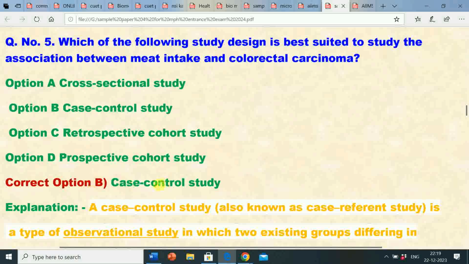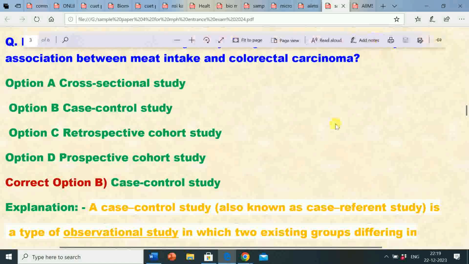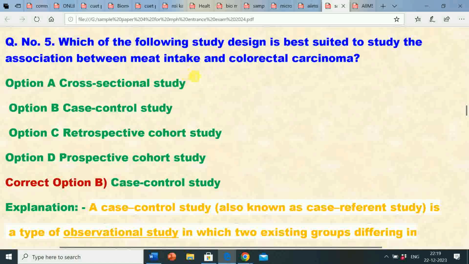The correct answer is option B, case control study. So the question is, which of the following study designs is best suited to study the association between meat intake and colorectal carcinoma? The correct answer is option B, that is case control study. Case control study design is best suited to study the association between meat intake and colorectal carcinoma.